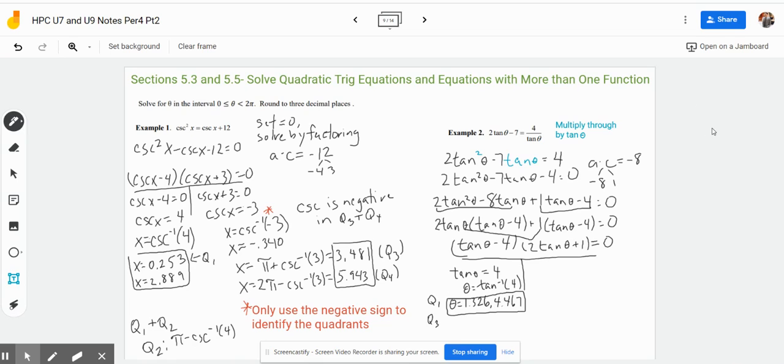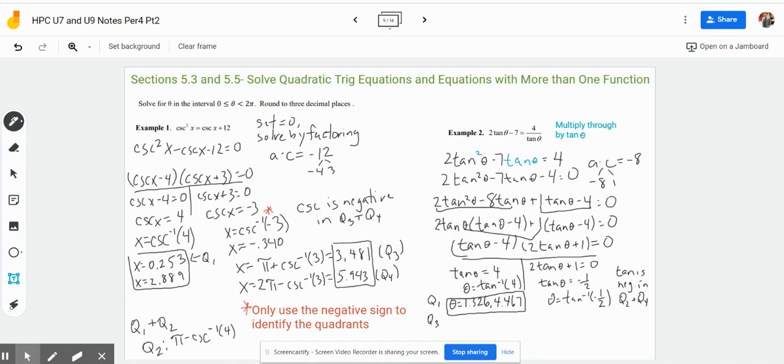Okay. And then this answer here will have 2 tan theta plus 1 equals 0. So we'll have tan theta. You probably can see how to solve it from here. It's -1/2. So theta is equal to tan inverse of -1/2. Because this is negative, what this tells us is that we're going to be in a certain quadrant. So we're going to write that tan is negative in quadrants 2 and 4.